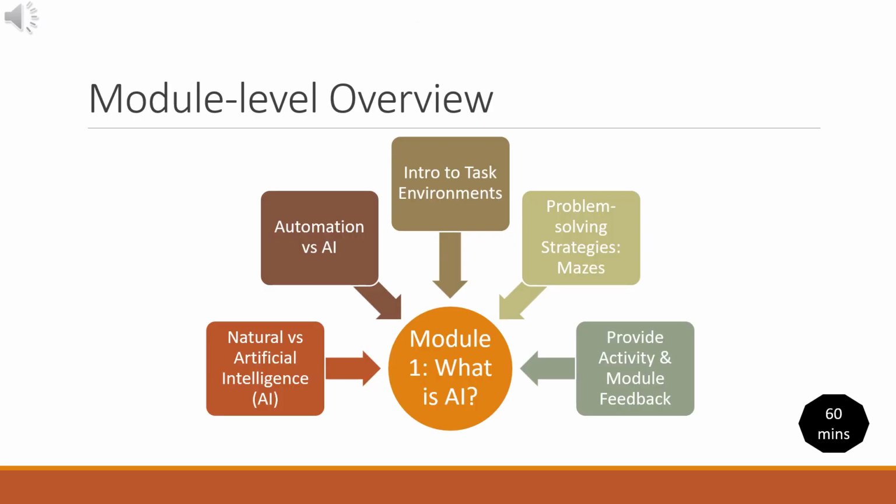Module 1. What is AI? In our first module, we tackle the foundational question: what exactly is AI? We begin by distinguishing natural from artificial intelligence and separating simple automation from true AI. Using Russell and Norvig's framework, we introduce task environments: known, unknown, static, dynamic, fully and partially observable. Concepts that sound complex but become intuitive through our multimodal approach.